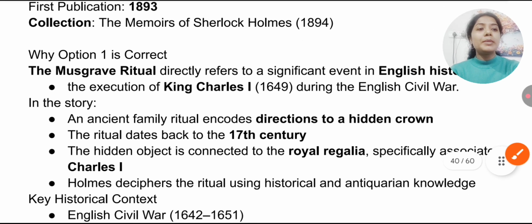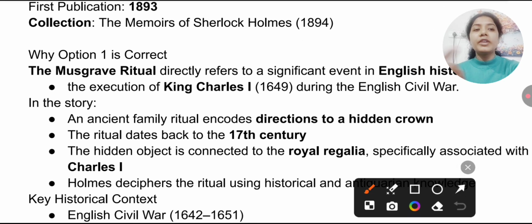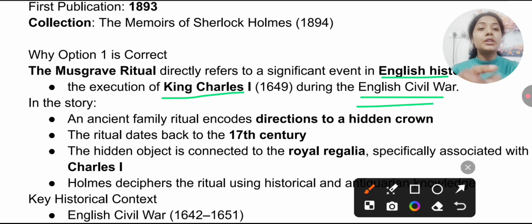So this work, the Musgrave Ritual, directly refers to a significant event in English history. Why? Because here you will find the execution of King Charles I, 1649, during the English Civil War. That's why this is important and became the important event in English history that is mentioned here.